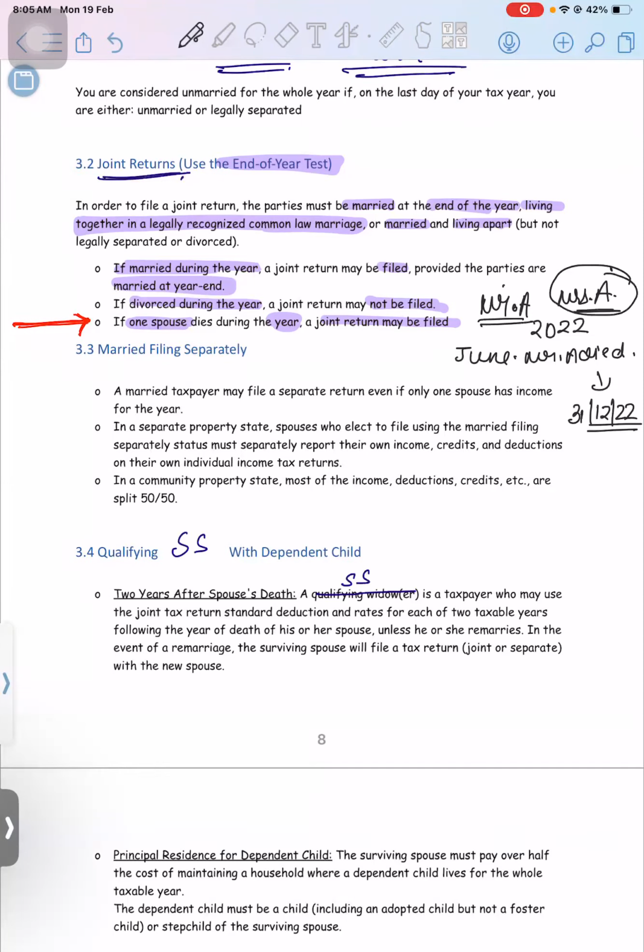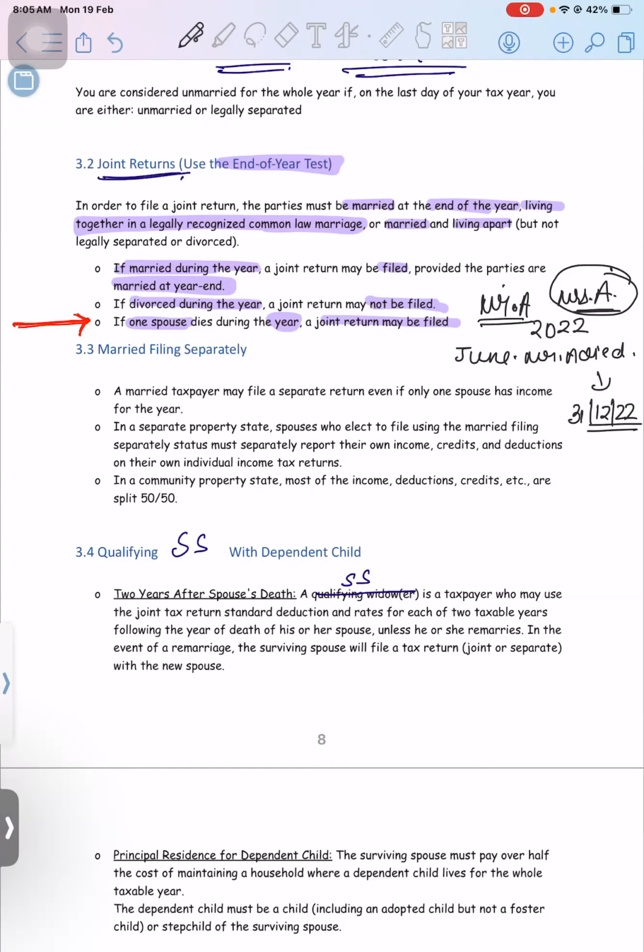So what she will say is, I want MFJ status only. Why? Because in MFJ the highest standard deduction is there, right? Why should I go for single filing status? Why should I go for $13,850 of standard deduction? Okay, yes Nagraj, joint return can be called MFJ.